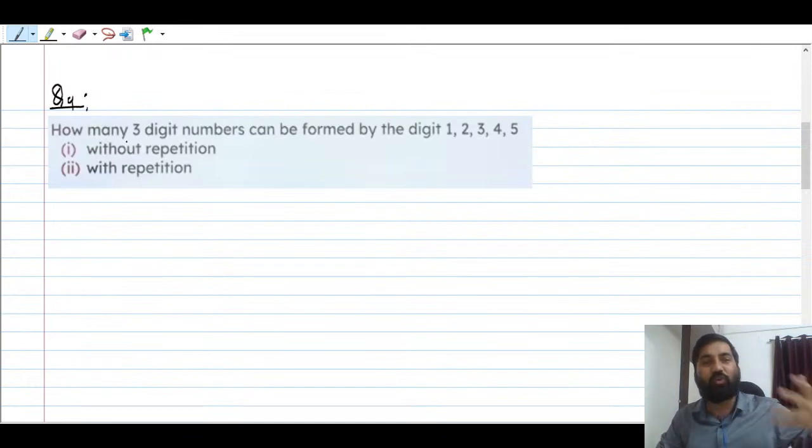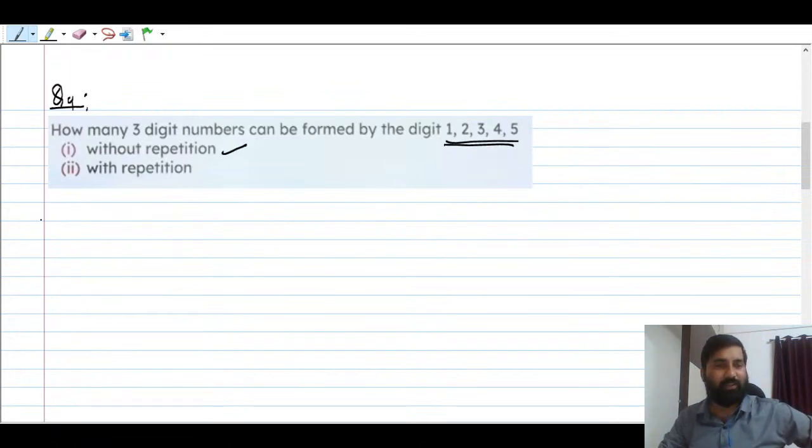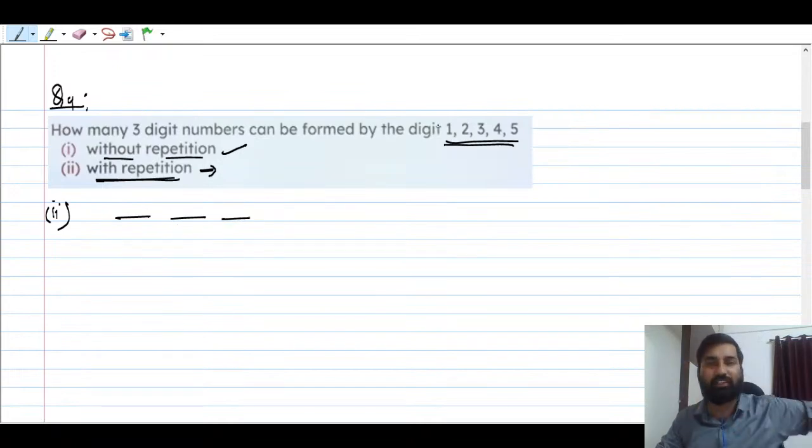So you have to form a 3-digit number, right? And you have got the digits also, right? 1 2 3 4 5, right? So without repetition, they are saying, means this is very simple, right? So I mean, this is not that simple, you have to be little careful, but this is very easy, right? So we can solve the second one first, right? So 1 2 3. Okay, there are 3 spaces and you have to fill these. Okay, see, you don't have to choose, you don't have to select it, you have to place these digits in these places. You can say hundreds, tens, and this is the units place, right? Everybody knows.